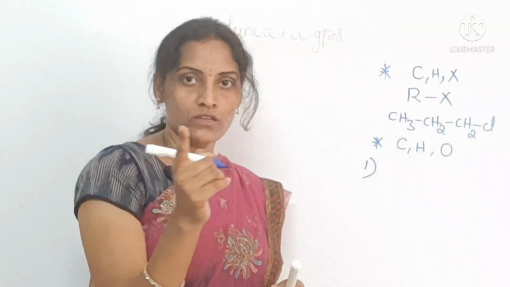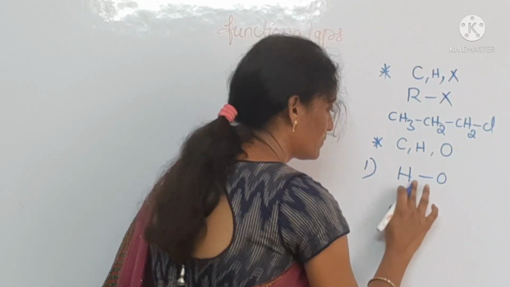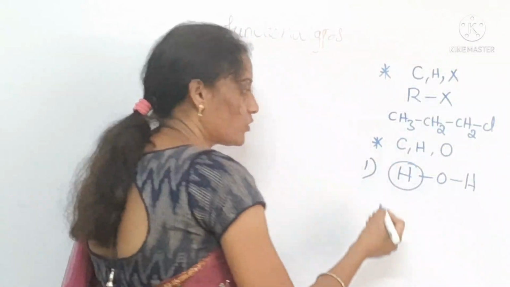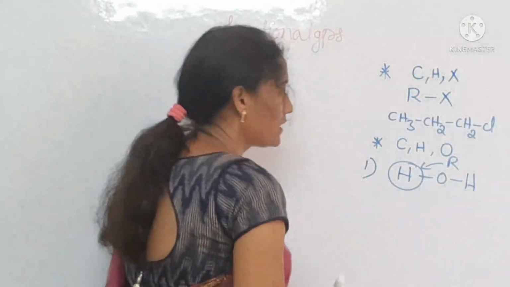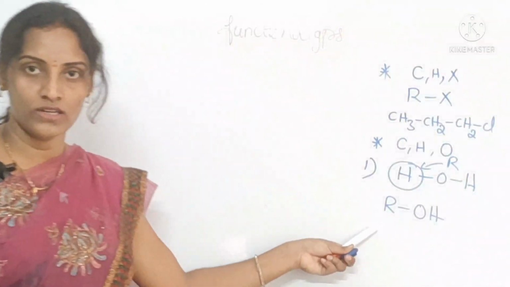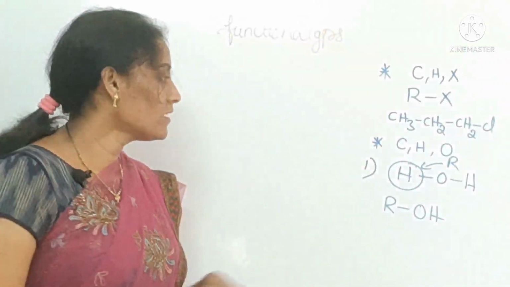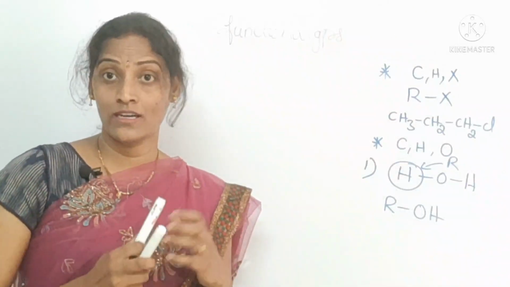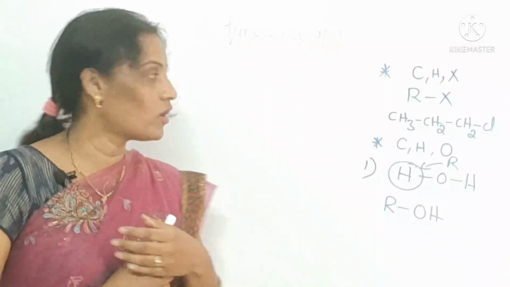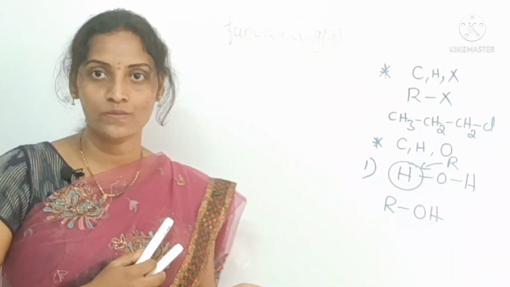You can take one water molecule, students. In this water molecule, if one hydrogen atom is replaced with an alkyl group, then you will get an alcohol. See, it is the alcohol, ROH. R is nothing but the alkyl group. Organic compounds having the OH functional group come under alcohols. The organic compounds having halogen functional groups are the halo compounds.